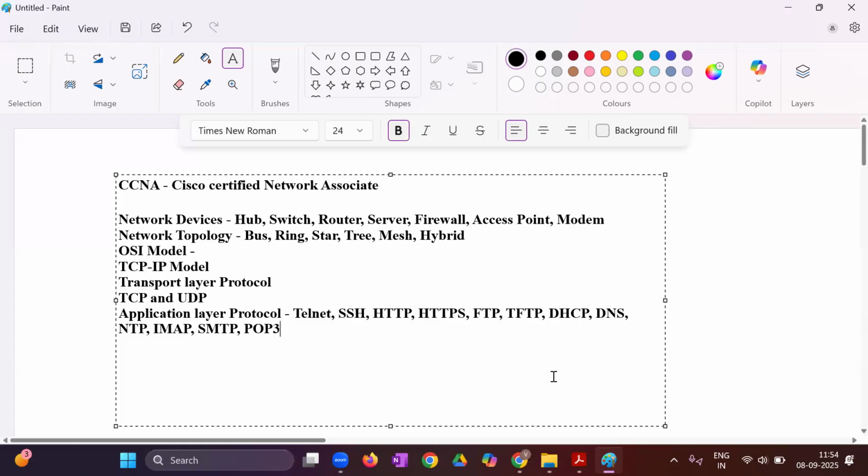Then POP3, then SNMP, then syslog. All these application layer protocols we'll discuss. Clear till here? Then after this, we'll start with the cables.